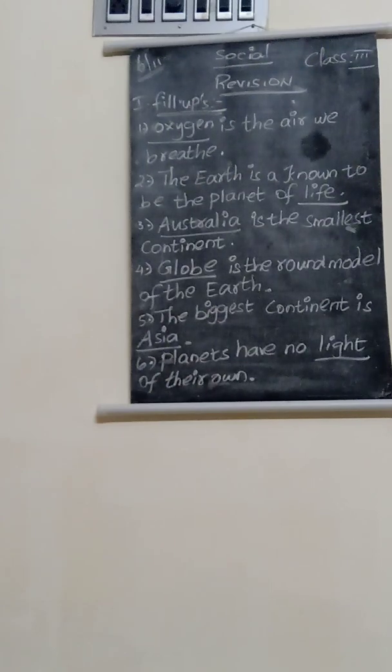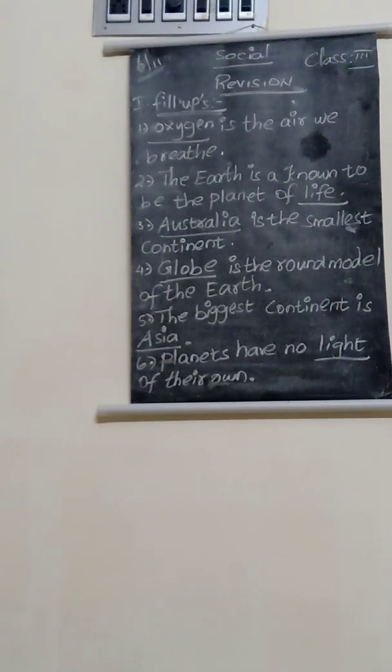And the fourth one, dash is a round model of the earth. We can't go and see the earth. Only we can see the model of the earth. There are 2 models. One is the globe, another one is a map.